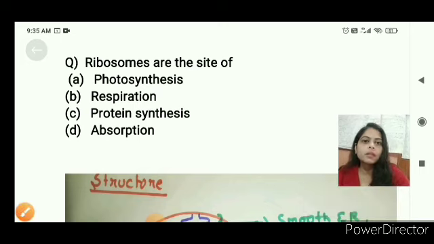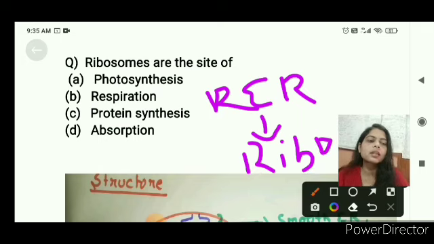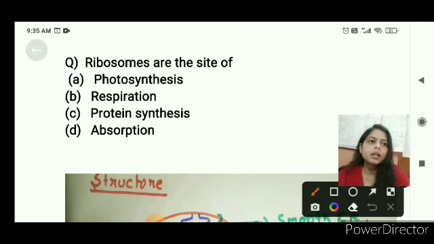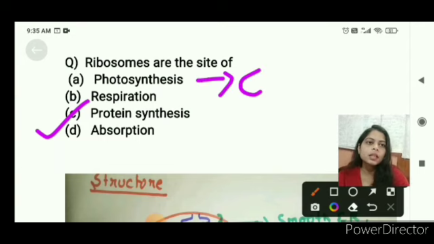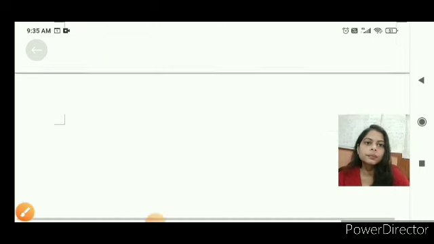In rough endoplasmic reticulum, ribosomes are present, which is why it is rough in nature, and these ribosomes help in the synthesis of protein. Photosynthesis occurs in chloroplast, and respiration occurs in mitochondria.